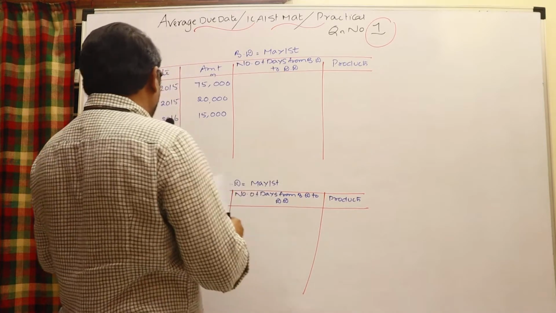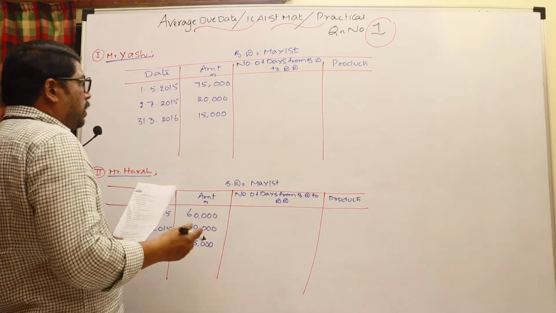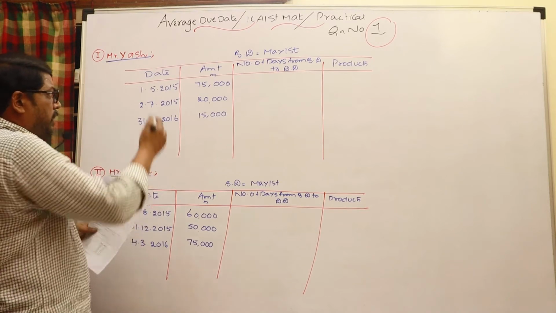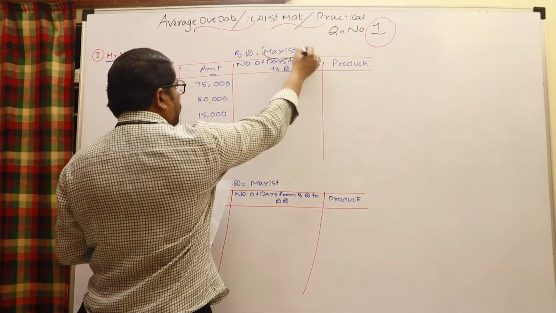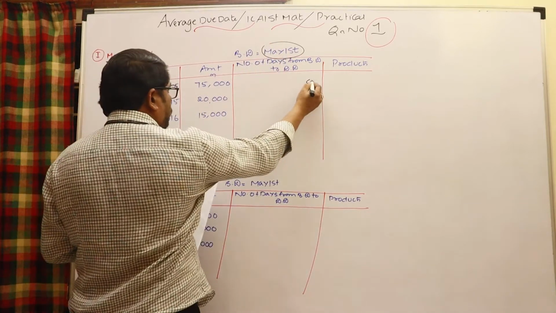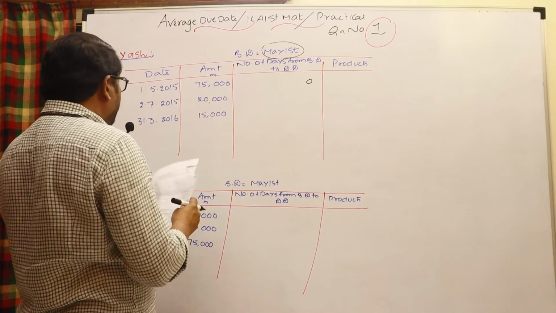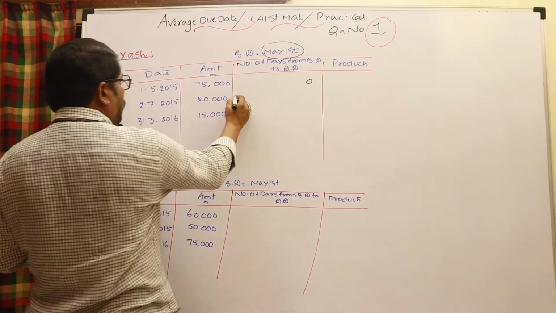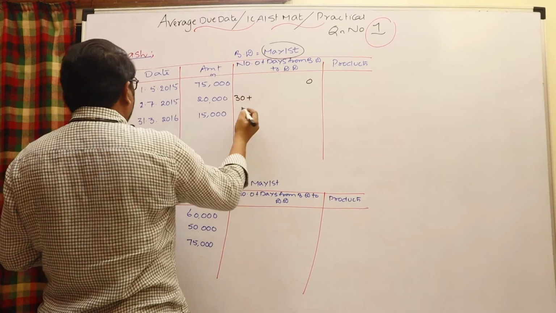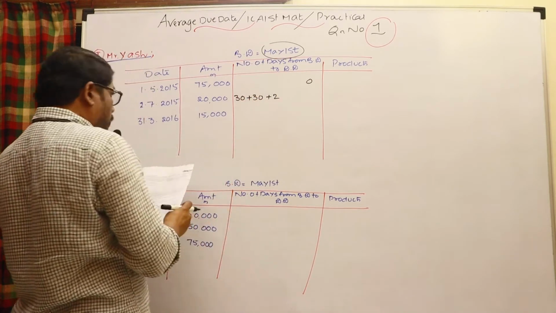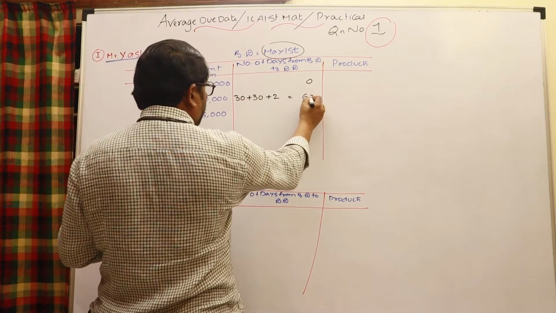Right. First, I would like to go for Mr. Yash. You can select one date as a base date. Better to select the earliest date as the base date, so you may select here May 1st. From May 1st to May 1st, the number of days is 0. Next, May 1st to July 2nd. In May 30 days are there, June 30 days are there, and July 2, so the total number of days is 62.